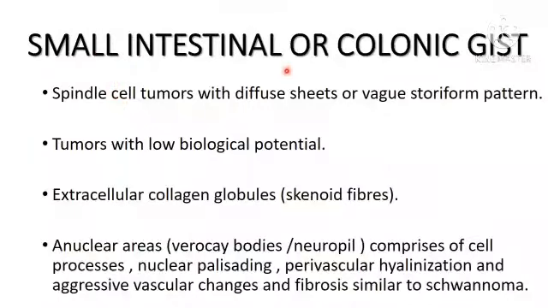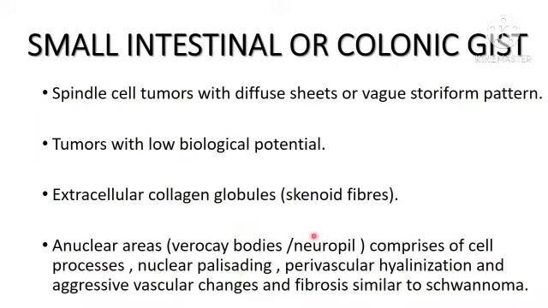Let's talk about small intestinal or colonic GIST. This tumor will have spindle cell morphology arranged in diffuse sheets or vague storiform pattern. The tumors usually have low biological potential. There will be extracellular collagen globules, which are nothing but skeinoid fibers. Anuclear areas comprising cell processes, nuclear palisading, perivascular hyalinization and aggressive vascular changes or fibrosis similar to schwannoma may be seen in small intestinal or colonic GIST.